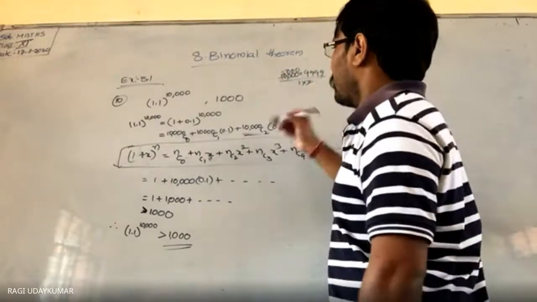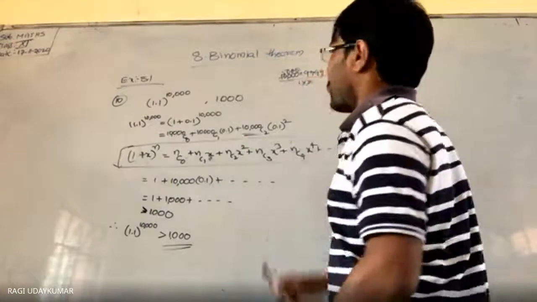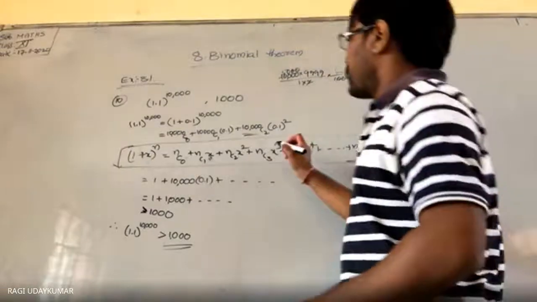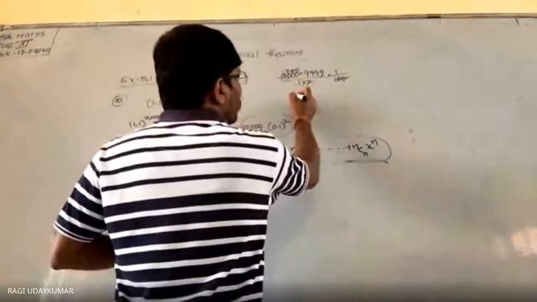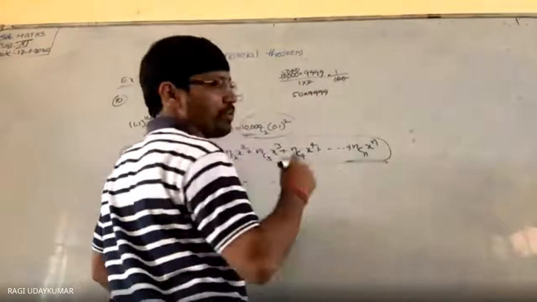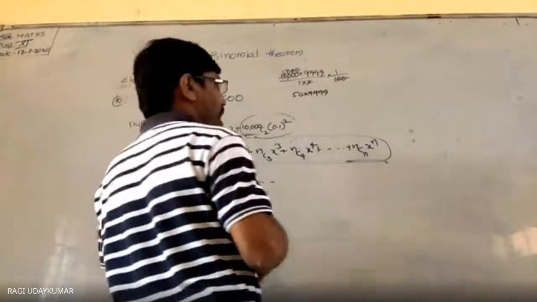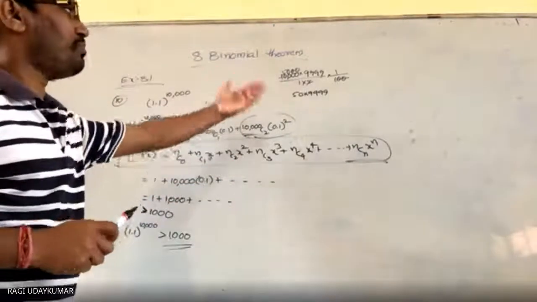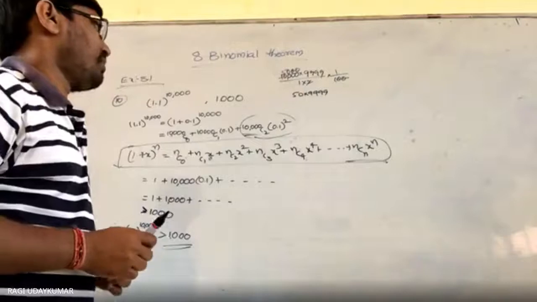And here 1 by 100 is coming, so the 2 zeros cancel. So what is this value we are going to get? You see, it is a positive value. So 50 into 9,999. If you find out this value, it is going to be a bigger value, more than 10,000, isn't it?